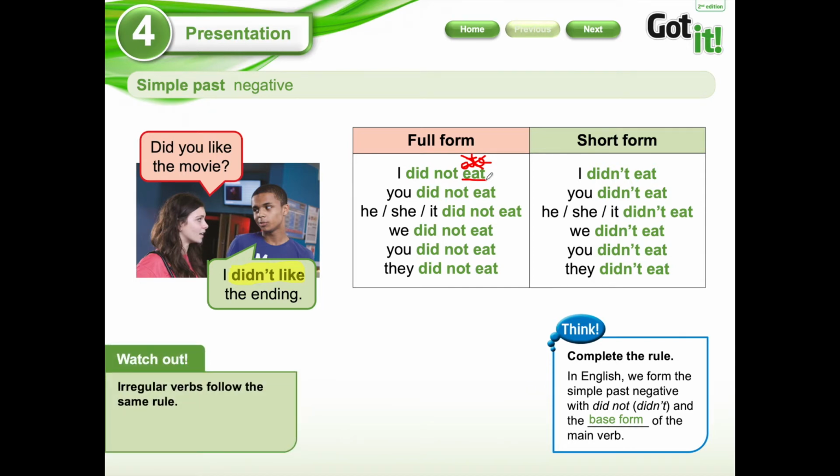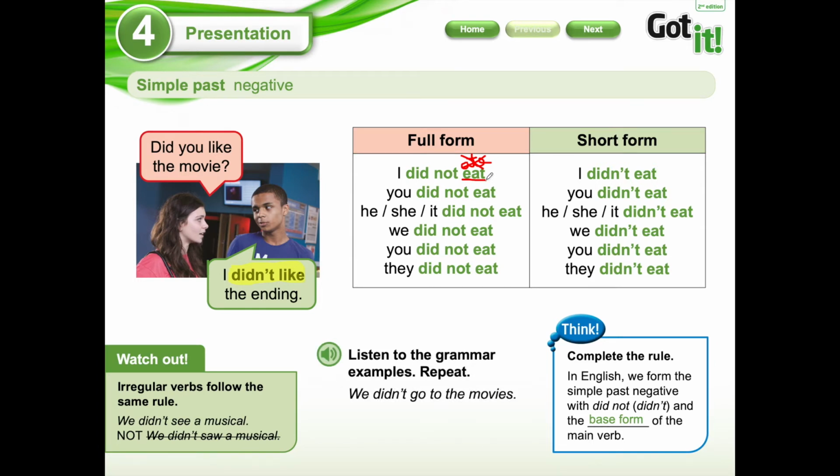Here we have a watch out. Irregular verbs follow the same rule. For example, eat is an irregular verb. See is an irregular verb. So we didn't see a musical, not we didn't saw a musical. Remember that the word didn't is going to help the verb. Here we have other examples. We didn't go to the movies and I didn't like the cake. I am going to explain in a very brief moment.